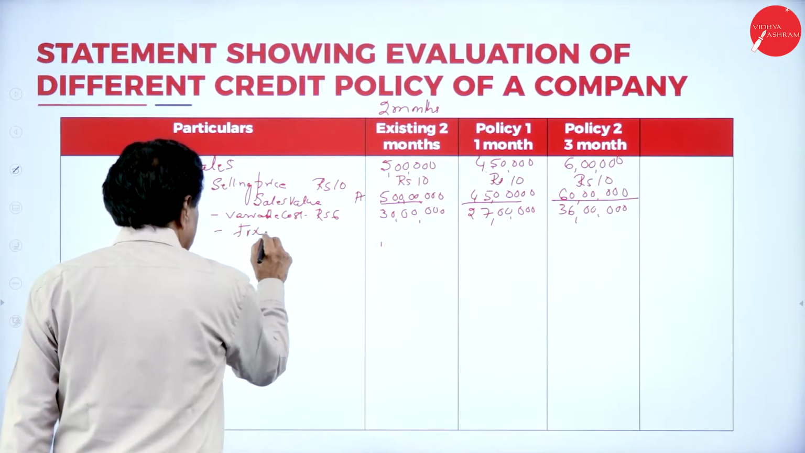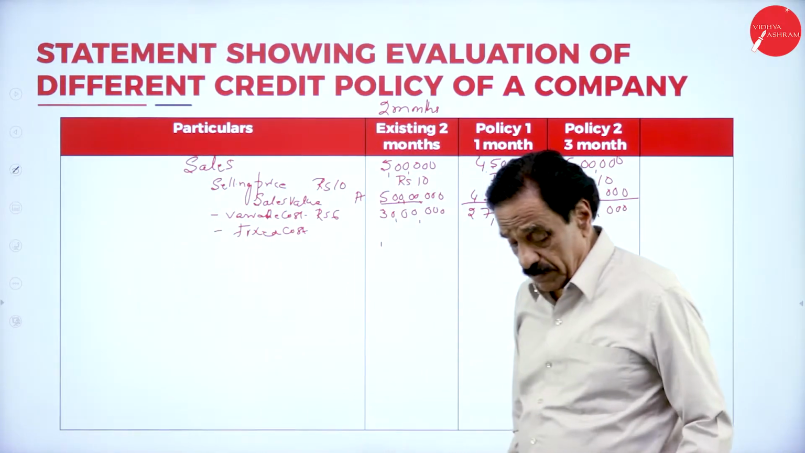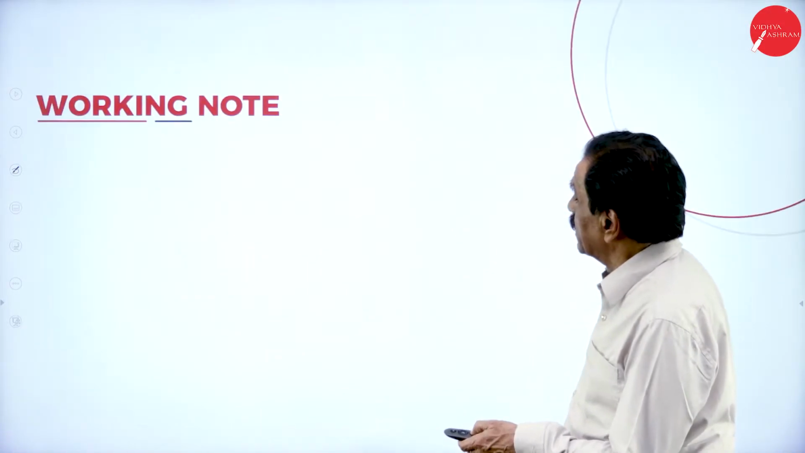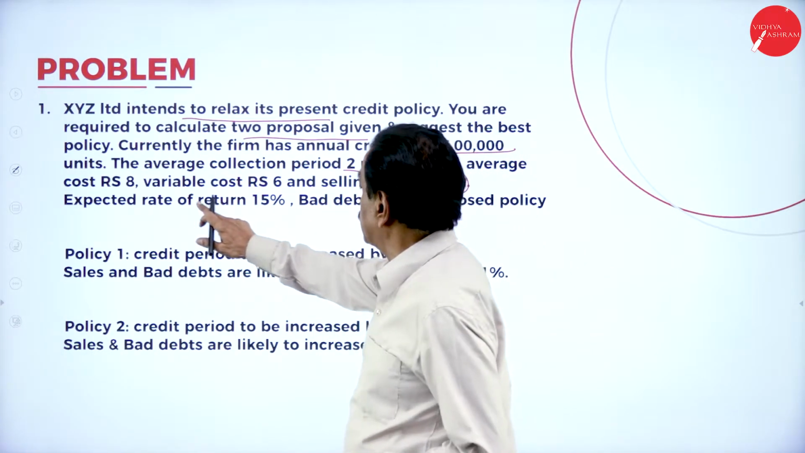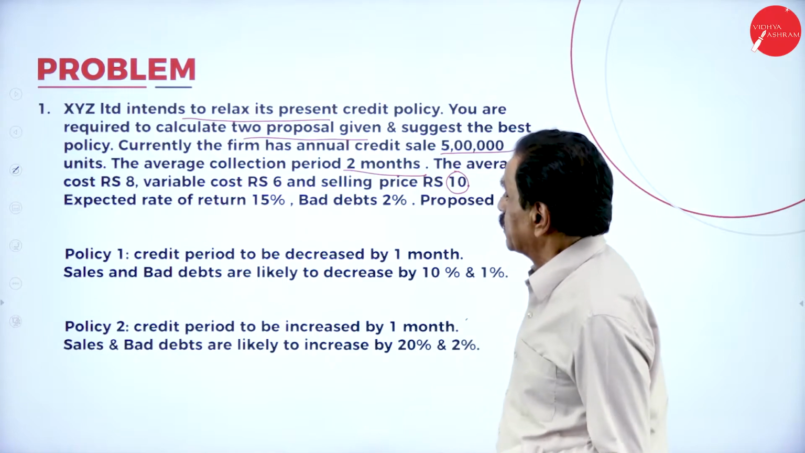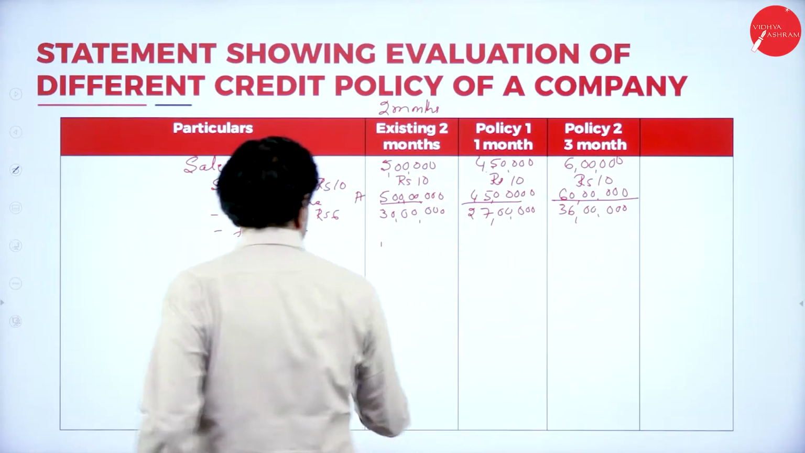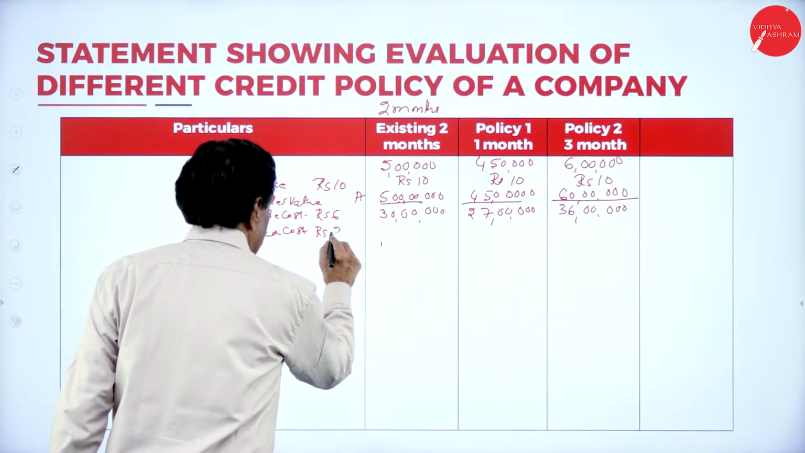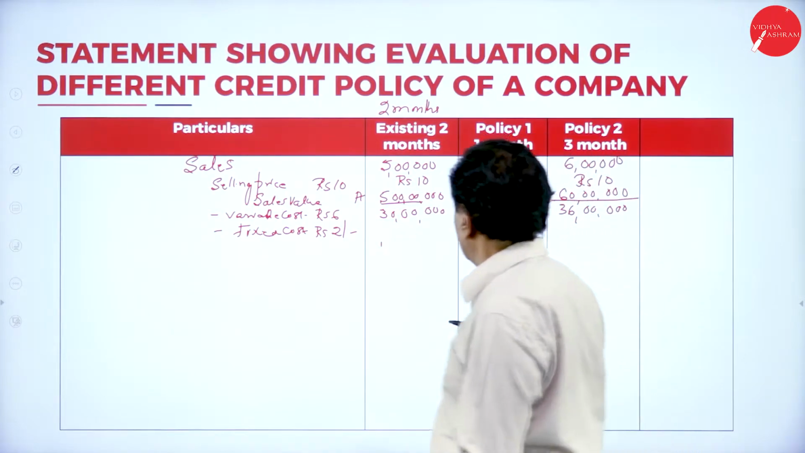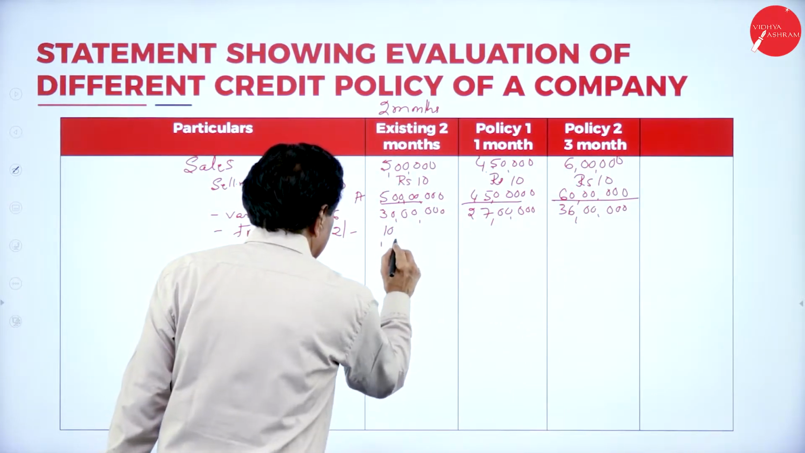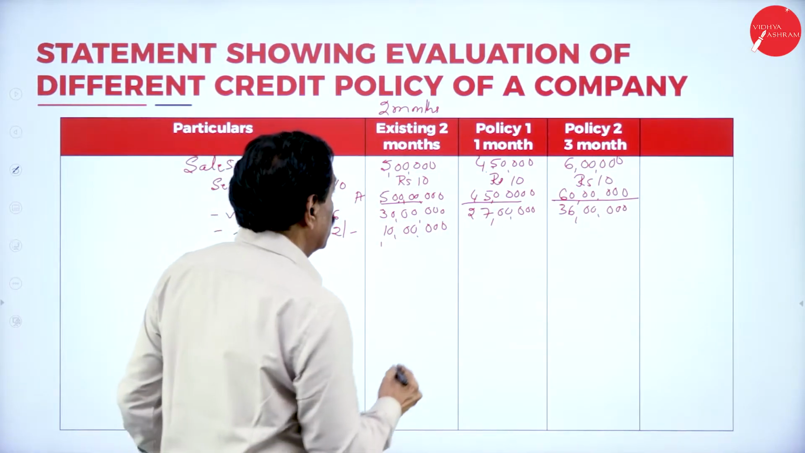Minus fixed cost. What's the value of fixed cost? See that? Here, the average cost is 8, variable cost is 6, means 2 is the fixed cost. Fixed cost rupees 2. Number of units: 5 lakh into 2 is 10 lakh. 4 lakh 50 into 2, 9 lakh.